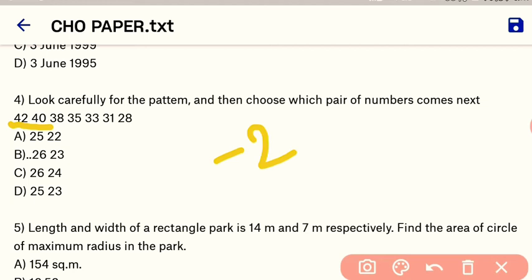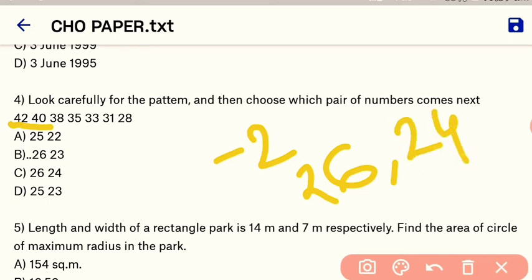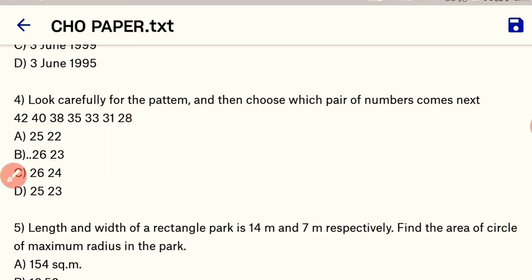So here after 28 the next number is 26 and then the next number is 24. Okay, so here our right answer is 26 and 24. It is the correct option.